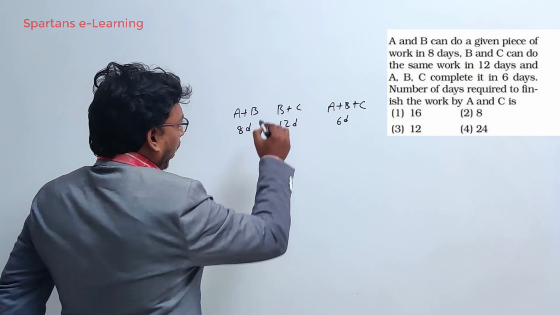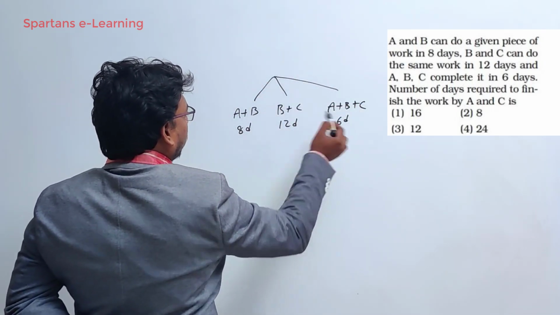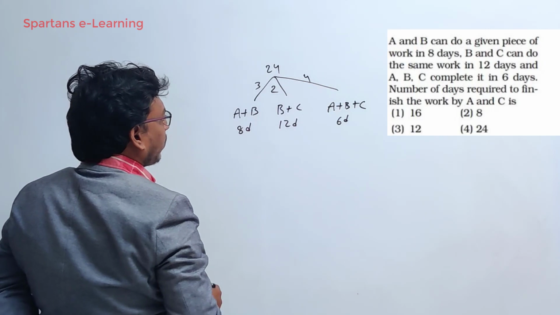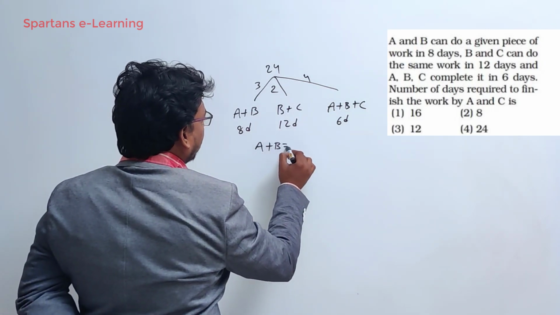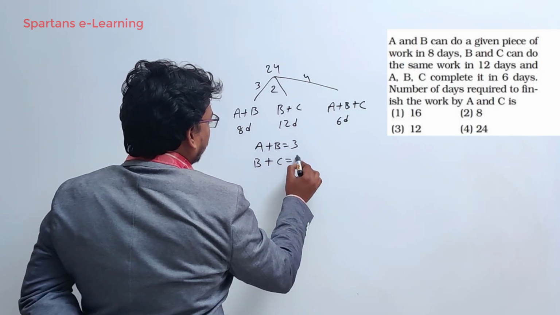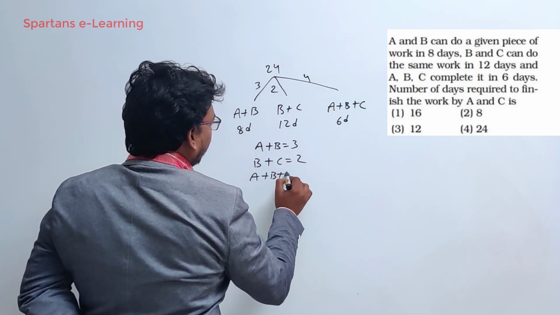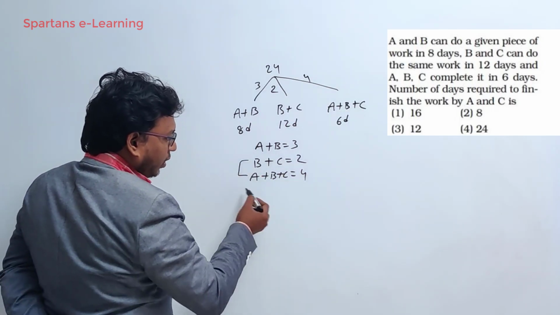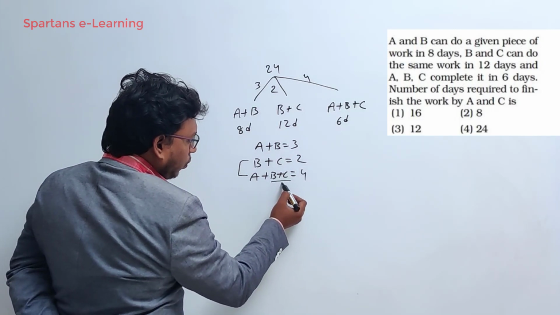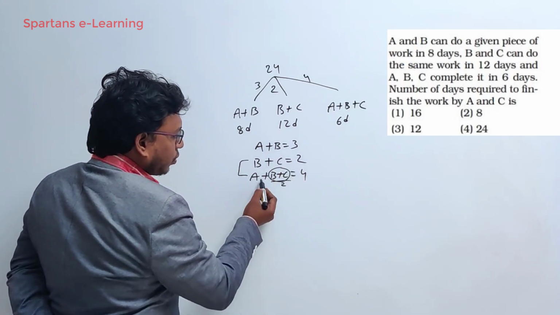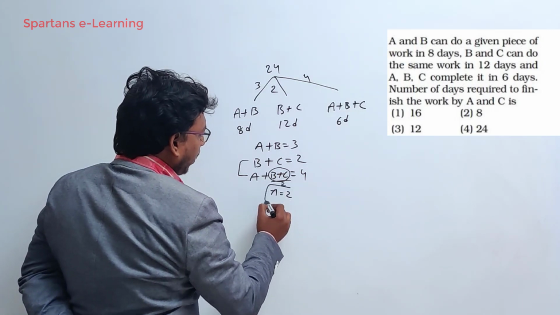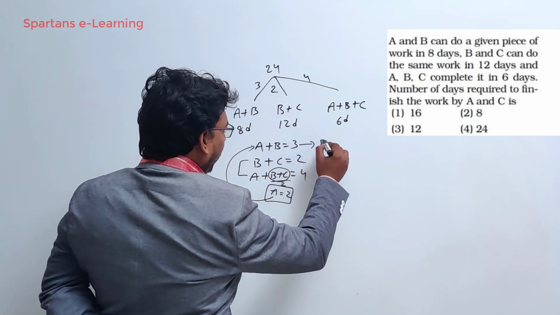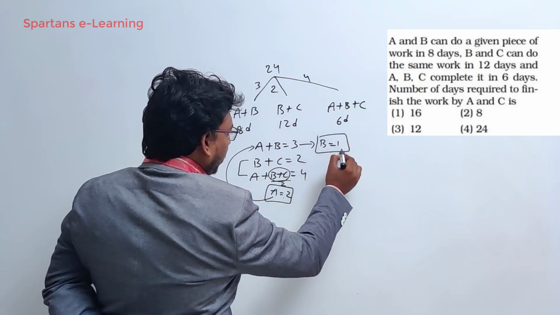Now, I'll take my total work as the LCM of 8, 12, 6, which is 24. So this will be 3, this will be 2, this will be 4. From this, what you can say is A plus B efficiency is 3, B plus C efficiency is 2, A plus B plus C efficiency is 4. That's it. So don't solve, just look at these equations. B plus C is 2 from this equation, so the value of A will be 2. Right, we got A. Put this value here. From this you can say your B is 1.